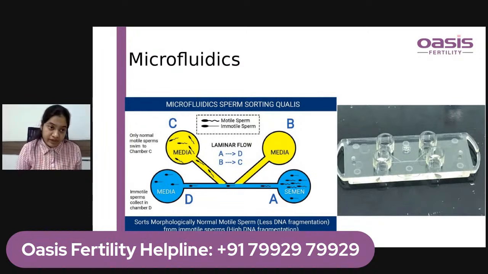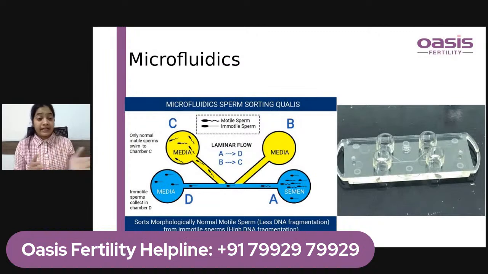These are microfluidics and MACS. MACS is magnetic assisted cell sorting. So, what is microfluidics? We will discuss it in brief, so that we know about it. It is a sperm selection technique, as we can see in the slide, that there are four wells. In one well, the sample is instilled, and in two wells, media is instilled, and in the fourth well, we get the motile sperm, which can travel through this media. From the fourth well, the sperm samples are selected, and these selected sperm samples are used for the ICSI technique.